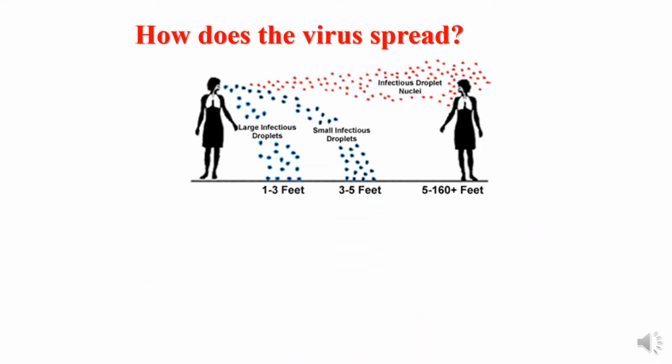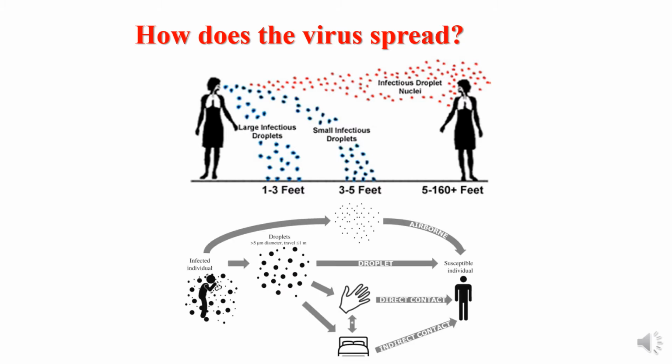Now that we know how the virus replicates, let's talk about how the virus spreads in the environment. Now, when a person coughs or sneezes, a large number of droplets are spread into the environment. These droplets are of varying sizes, with the smallest droplet nuclei spreading up to 150 meters far away. Apart from this aerosol transmission, these droplets can infect a susceptible person either directly by contact or indirectly through sharing of common items.